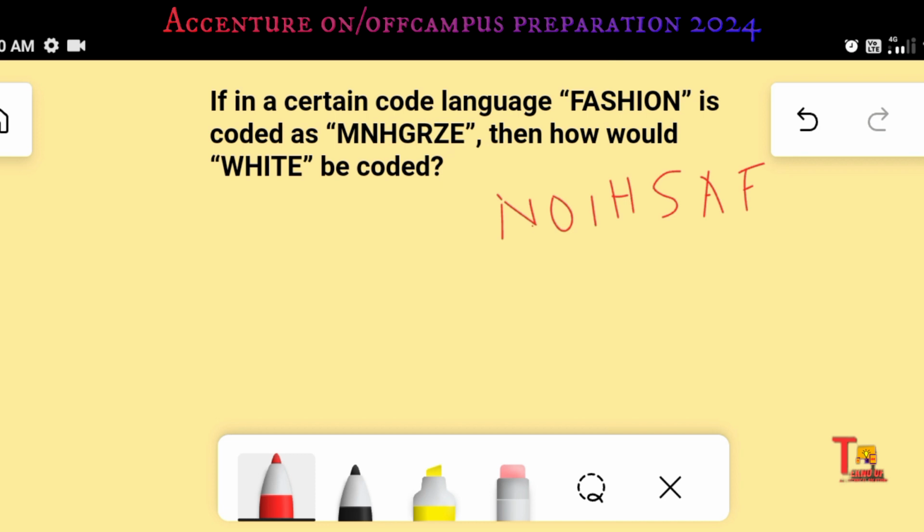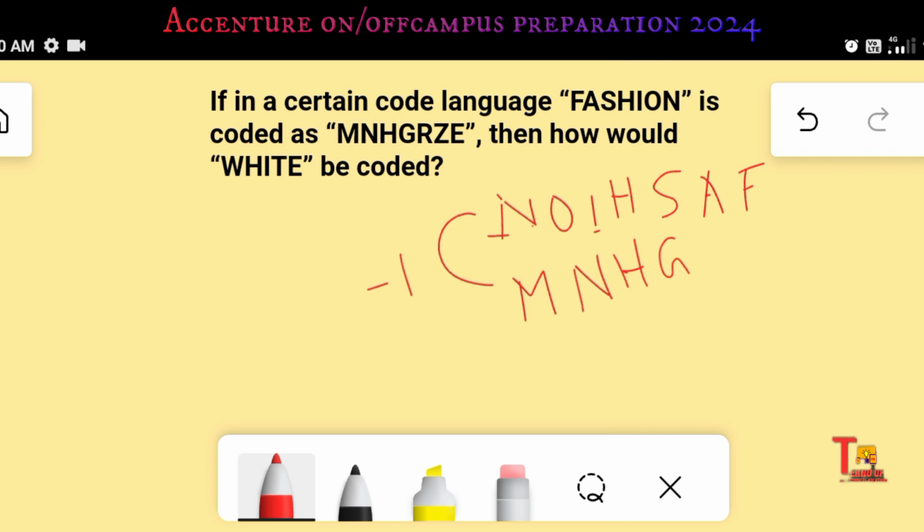Now n minus 1 means what? N is 14, so minus 1 means 13, that means m, right? O is 15 and minus 1 means 14, so it will be n. I is actually 9, so 9 minus 1 is 8, 8 is h, right? And h is 8, so minus 1 is 7, so 7 is g.